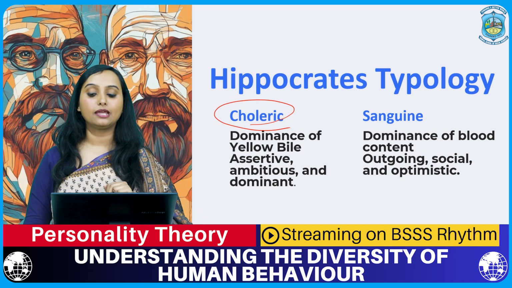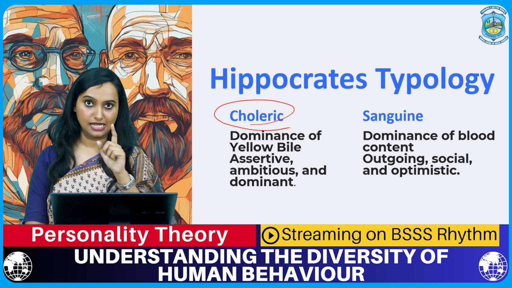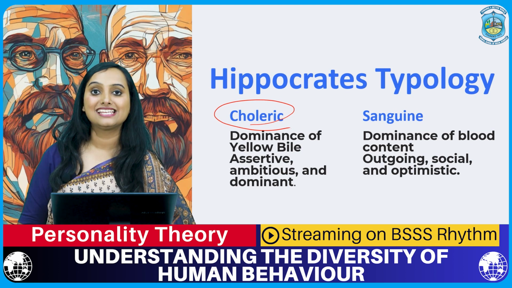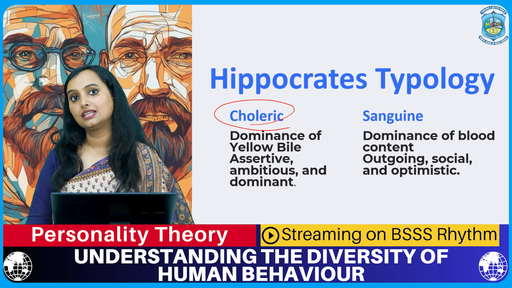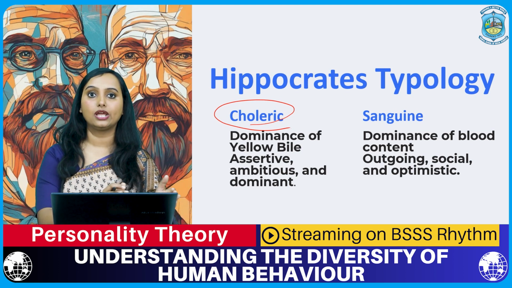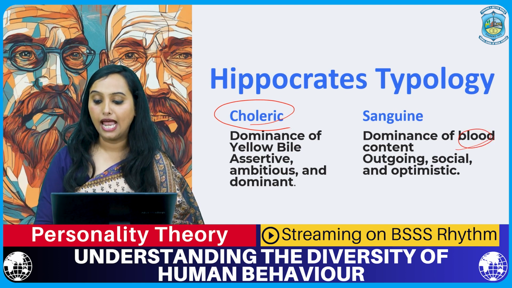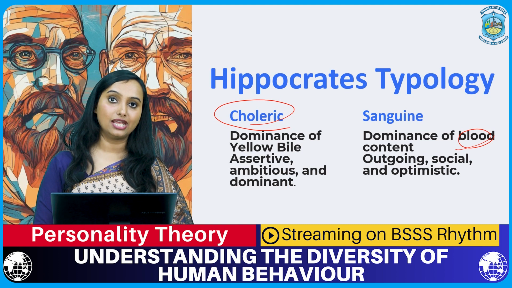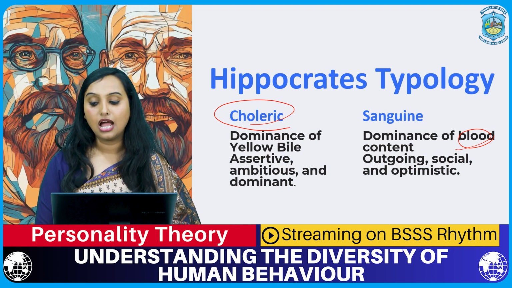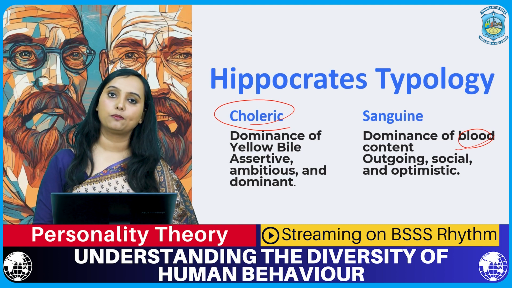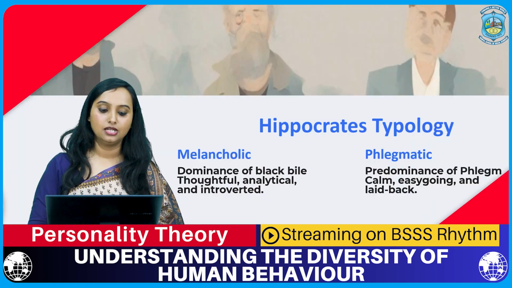The second personality type he put forth is sanguine. According to Hippocrates, this personality is acquired when you have a dominance of blood in your body, and because of this the personality traits are outgoing, social, and optimistic.